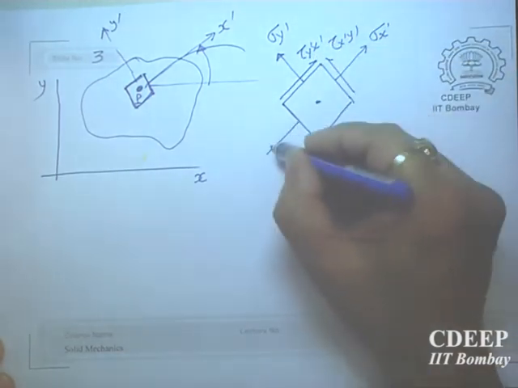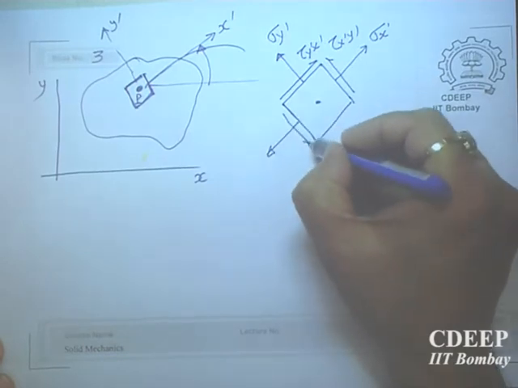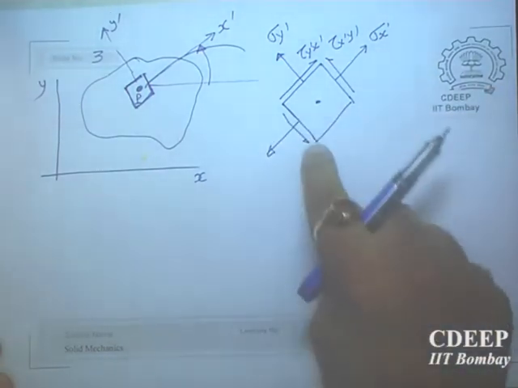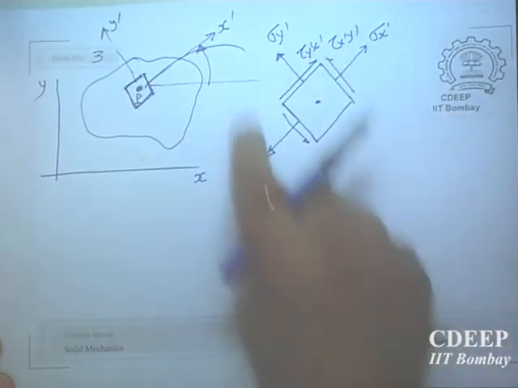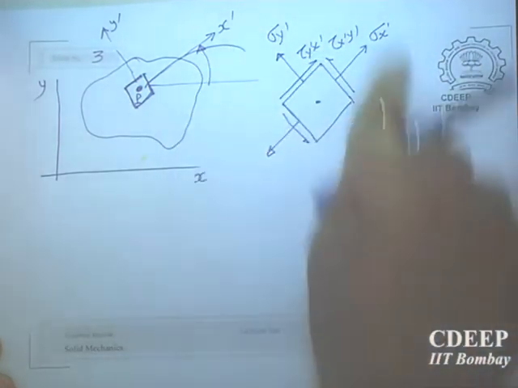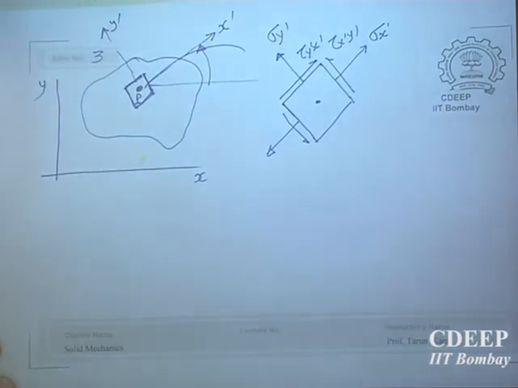And similarly, I have seen at the end of the course many students will draw shear stresses which are all clockwise, or all anti-clockwise. It cannot be.